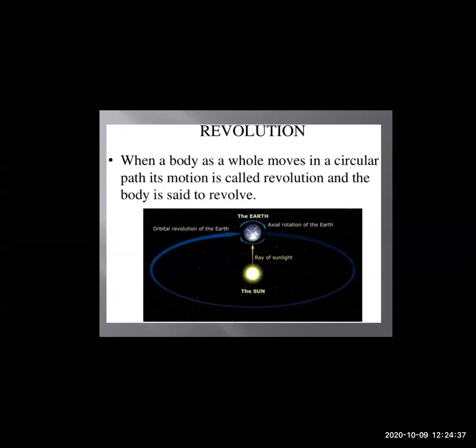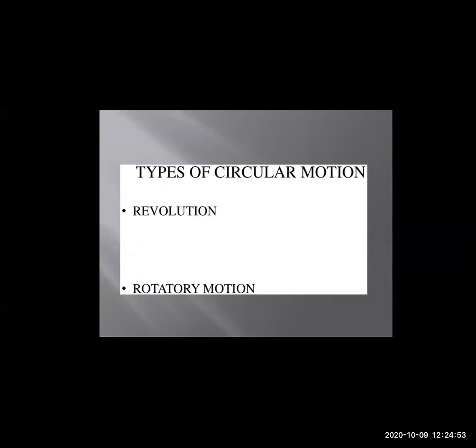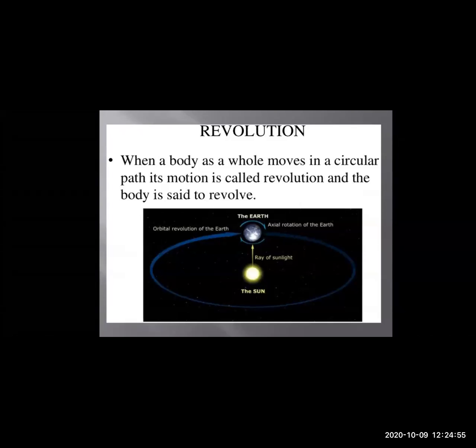So revolution is related to the solar system and earth. Earth completes one revolution around the sun. You have studied this in geography also.